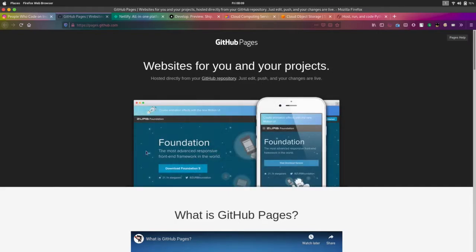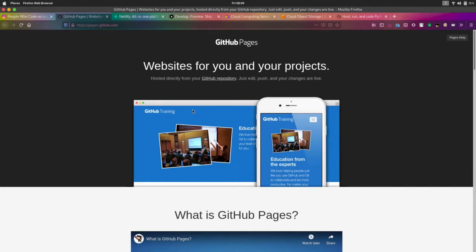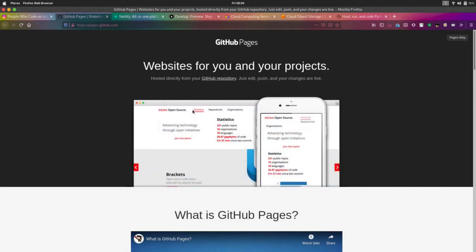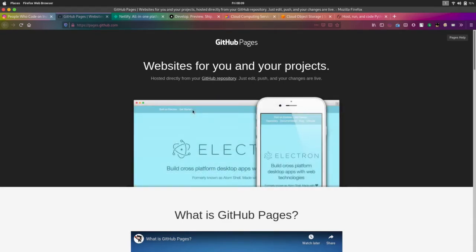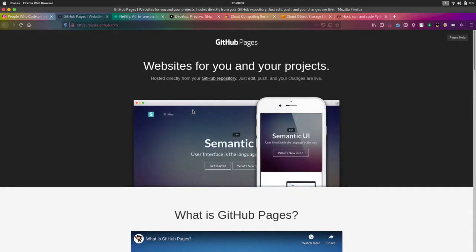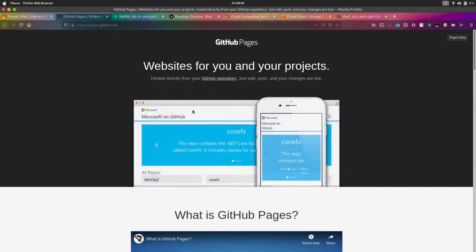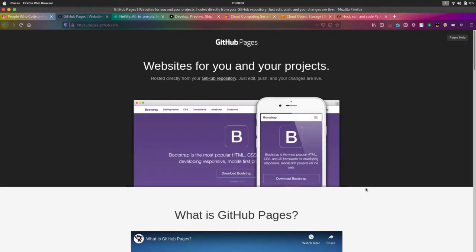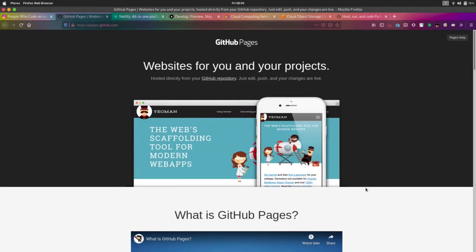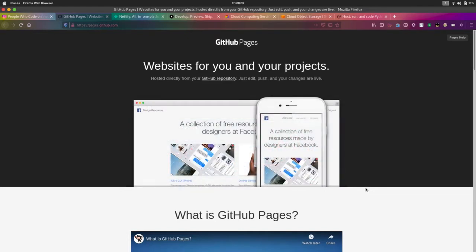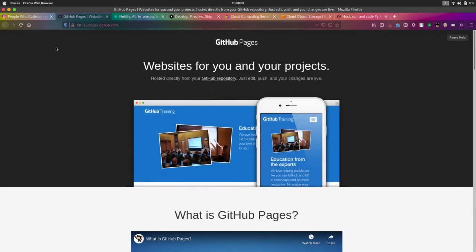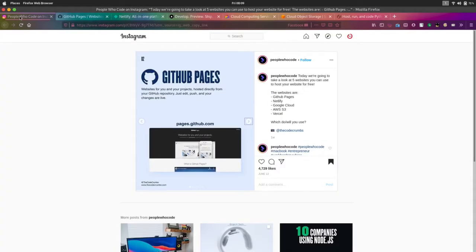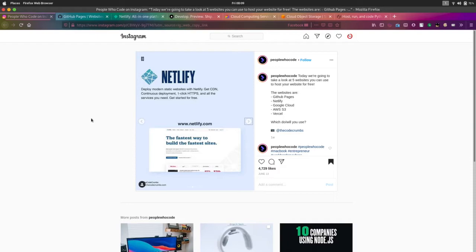Which means it will give you free website hosting, which allows you to host JavaScript based websites and even HTML. So you can host your React or simple JavaScript. I don't know about Angular, but you can host React. These are the famous websites hosted in GitHub Pages. Companies like Facebook, Google, Yahoo all have their open sourced software in GitHub Pages.